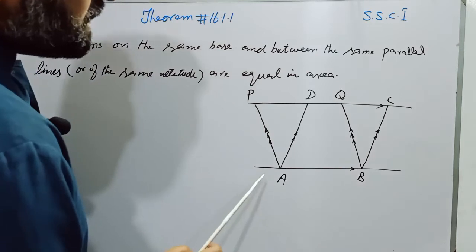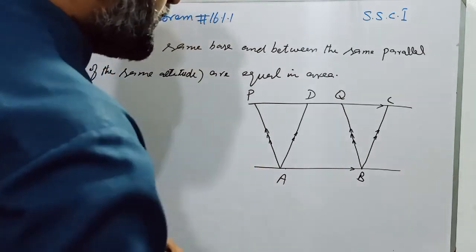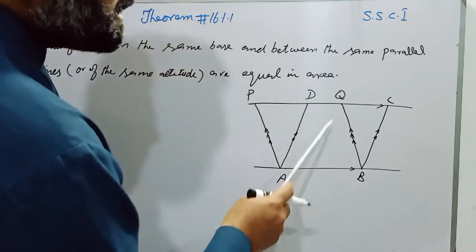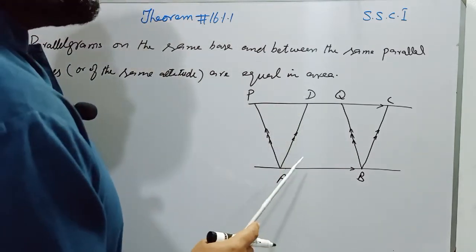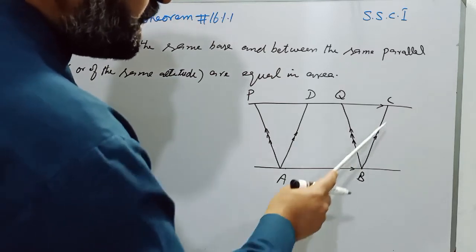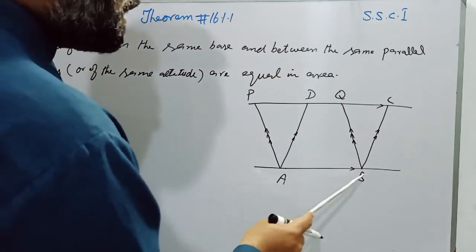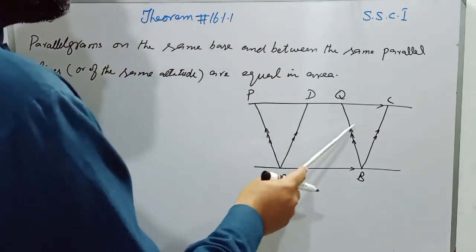We can name these parallel lines as line L and M. We have to prove that the area of parallelogram ABCD and the area of parallelogram ABQP are equal.